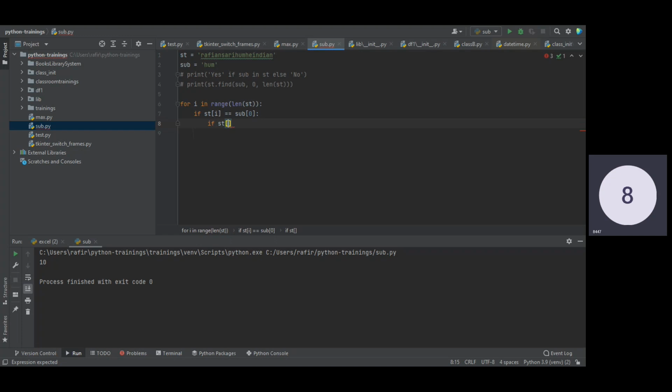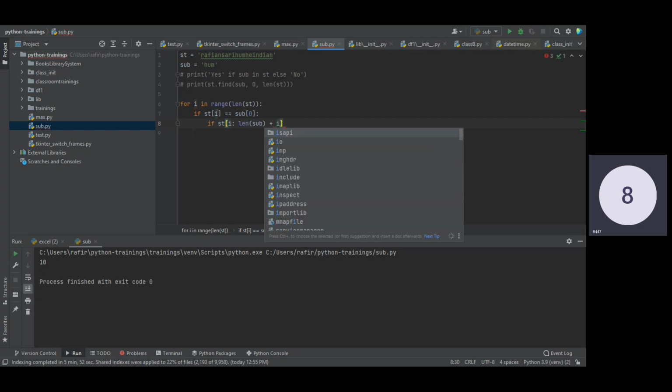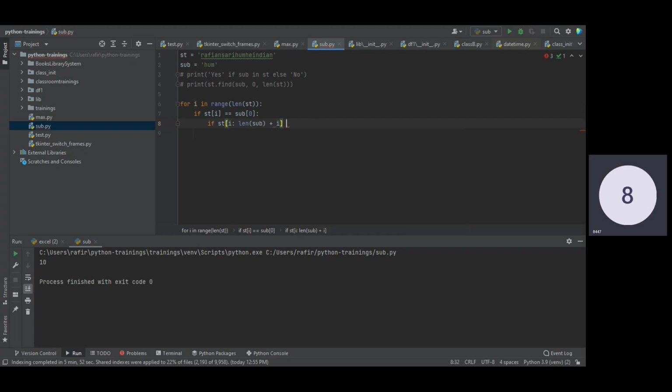I will let you know how slicing works. The slicing length will be the length of the substring plus the index value I, and it should be equal to the substring.